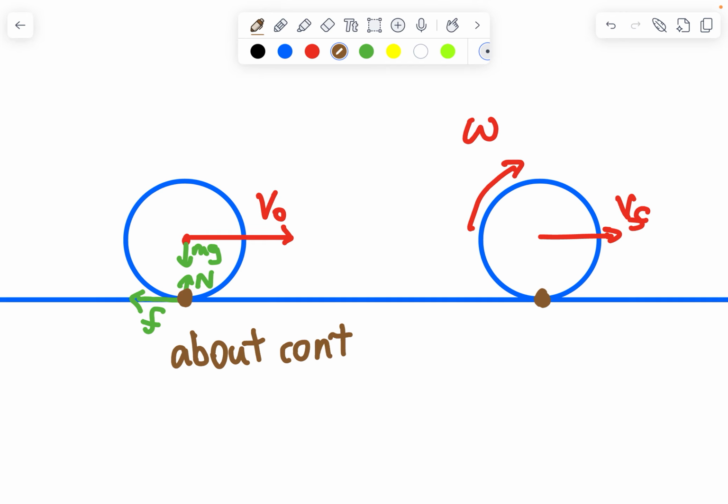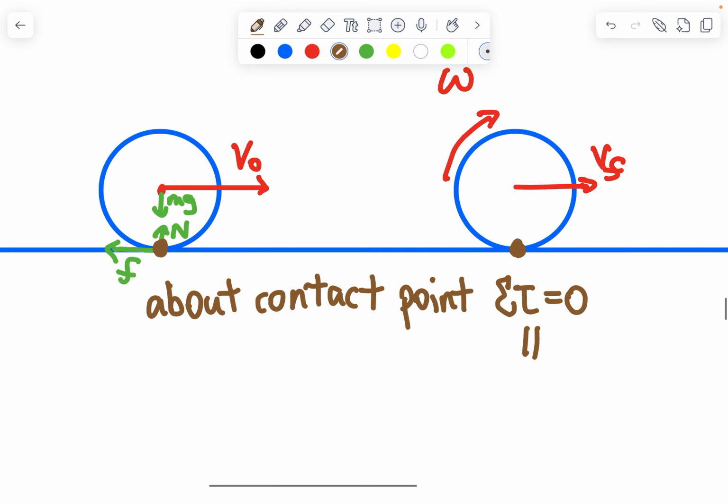And since there's no torque about the contact point, that means that the net torque is zero, so angular momentum L is conserved.